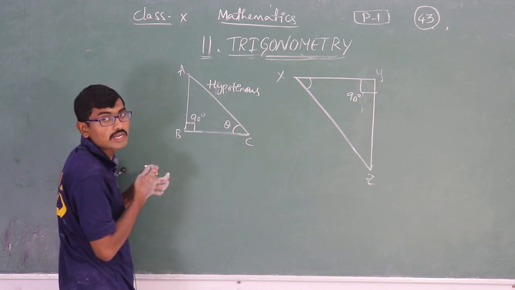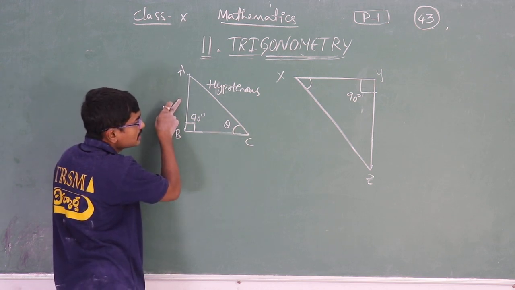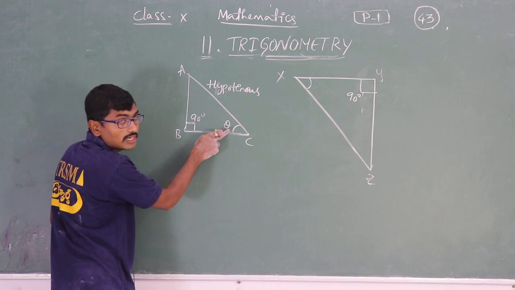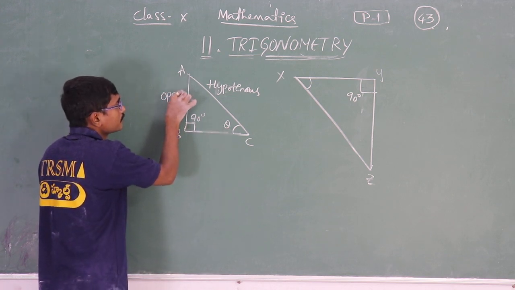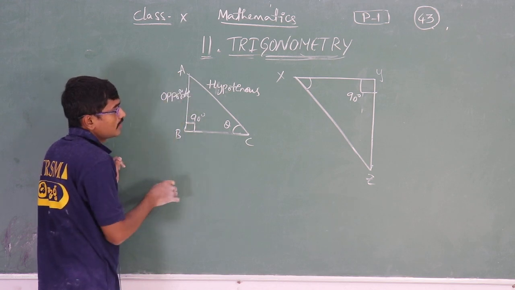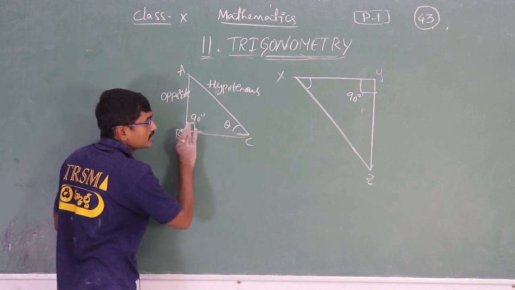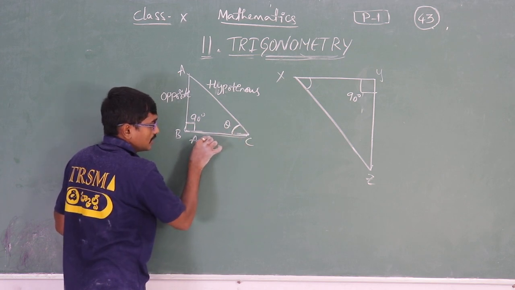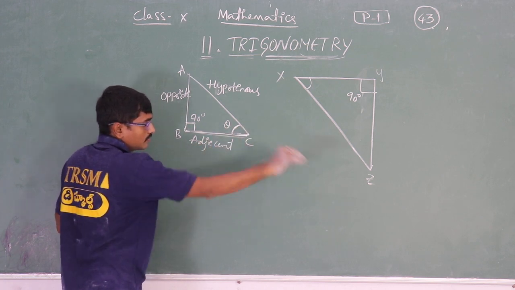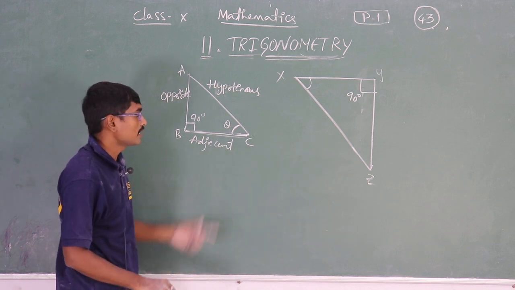So next we have to assume the acute angle. The side which is exactly opposite to this given acute angle is called the opposite side. And the left third side, which is adjacent to this acute angle, is the adjacent side. Isn't it? Adjacent side.